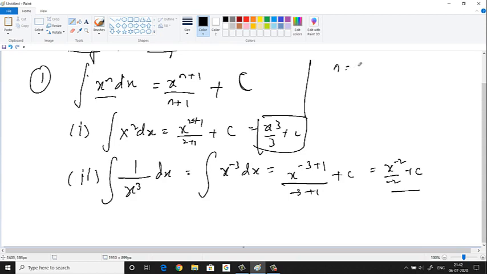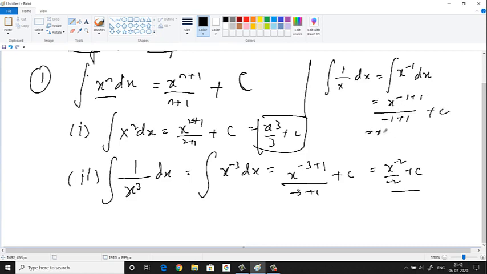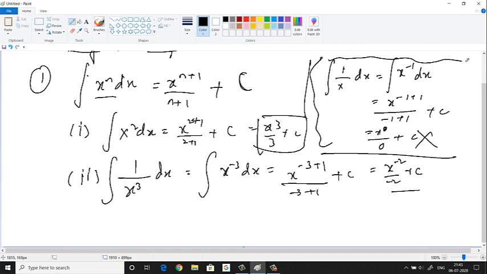What happens if n is equal to minus 1? Say for example, if we have integration of 1 by x dx, then this can be written as x power minus 1 dx. Then what? X power minus 1 plus 1 by minus 1 plus 1 plus c. What is x power minus 1 plus 1? X power 0. Okay. What is minus 1 plus 1? 0. Now in the denominator, you are getting a 0. Is that possible? Is this a valid expression? In the denominator, can we get 0? We can't get 0. It is undefined. So basically, from this, what do we learn? That n cannot be equal to minus 1.